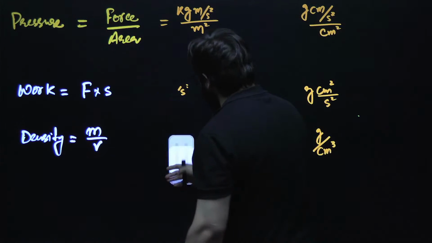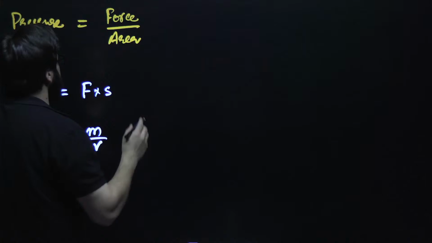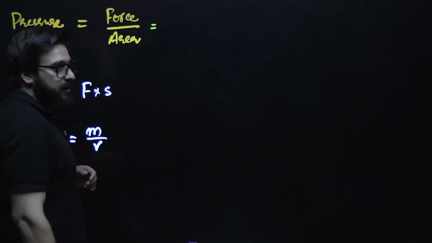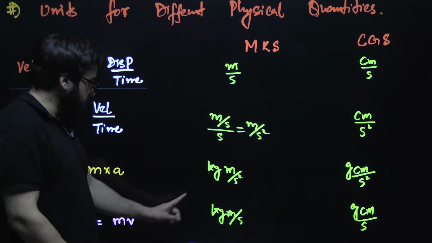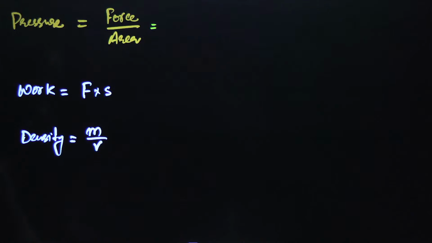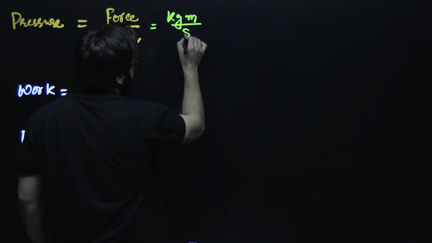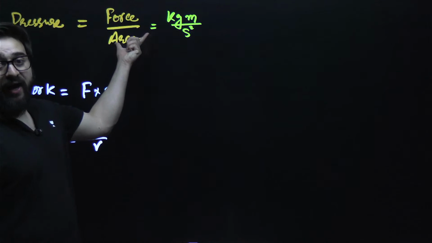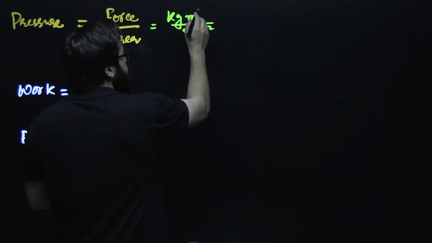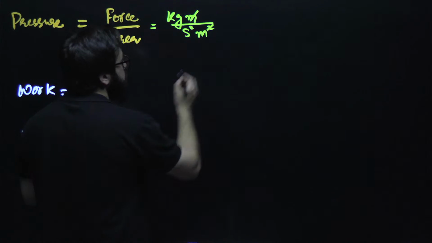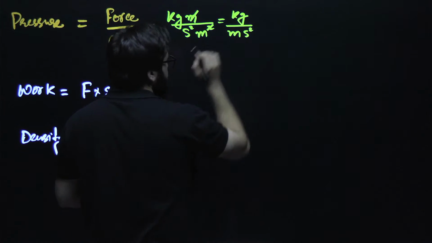My dear friends, in this particular case, we have pressure. What is pressure? We say pressure is force per unit area, force upon area. What is the unit of force in MKS system? That is kg meter per second square. And then you divide by area. What is the unit of area? It is meter square. This meter and square will get cancelled over here, so it will come out to be kg upon meter second square.